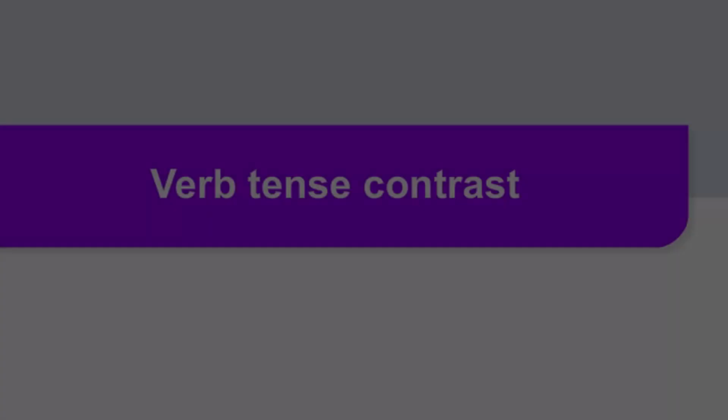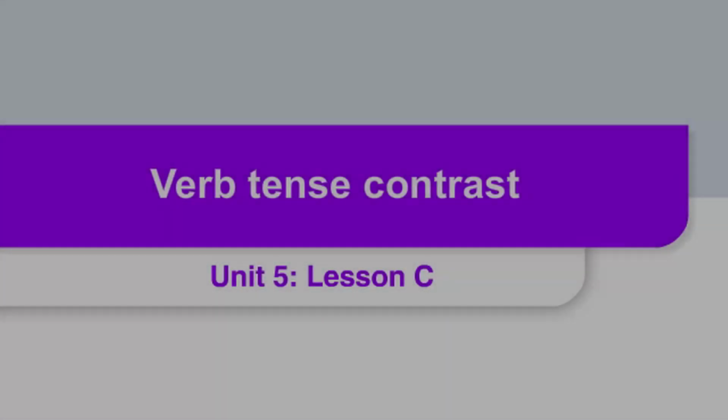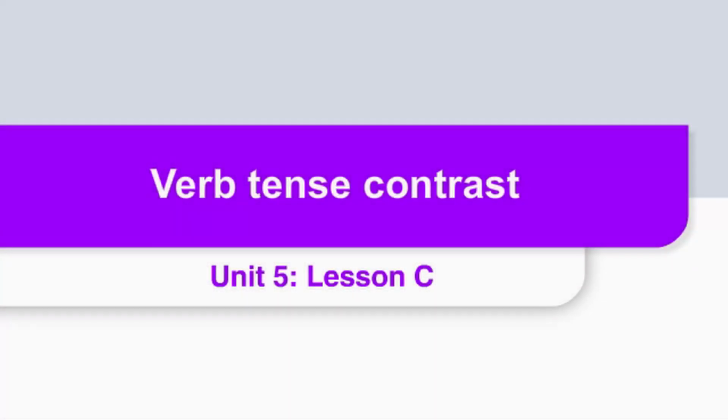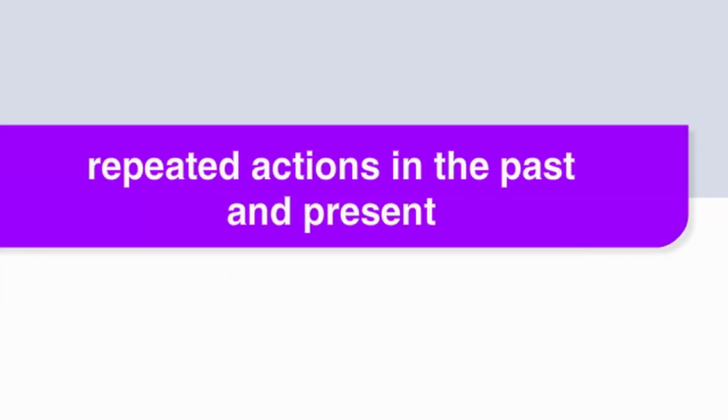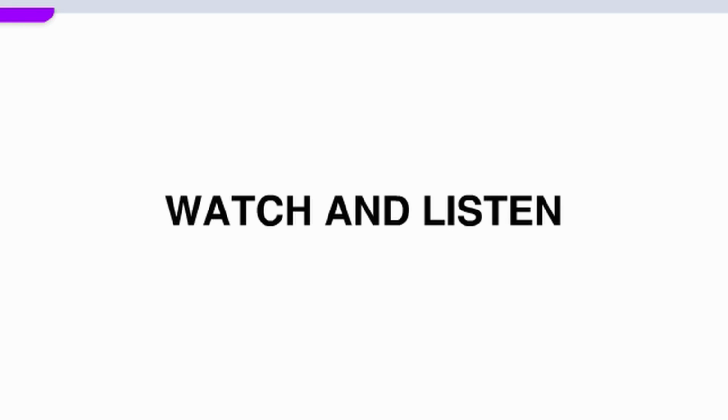Verb tense contrast. Unit 5, Lesson C. Repeated actions in the past and present. Watch and listen.